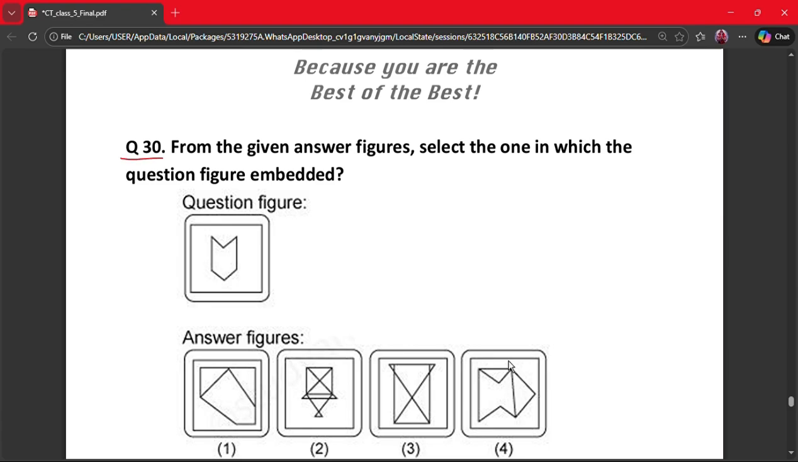Question number 30. From the given answer figures, select the one in which the question figure is embedded. So this is a question figure. Let's have a look.